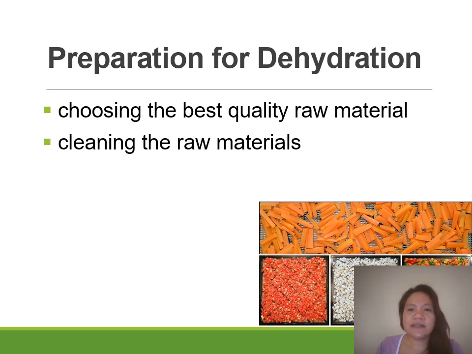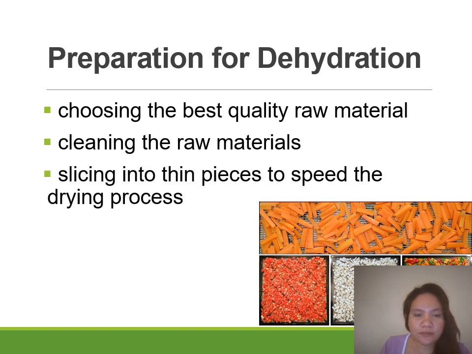After selecting the best quality raw material, you need to clean it, either with a chlorine solution. Other cleaning processes include brushing and grading of your raw materials. After cleaning, you slice the commodity into thin pieces as described by the manufacturer.